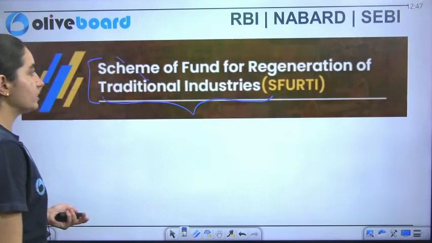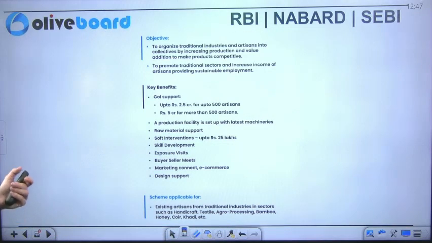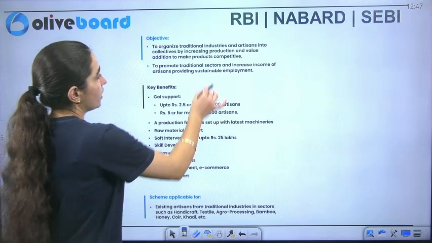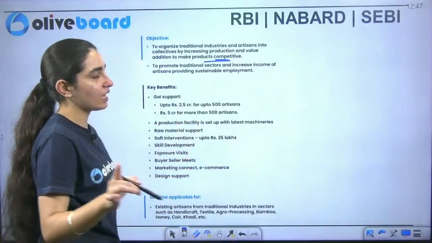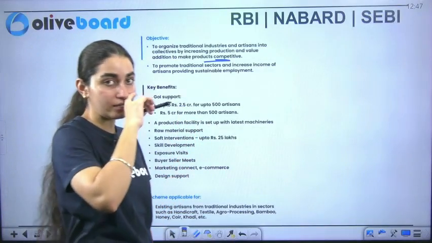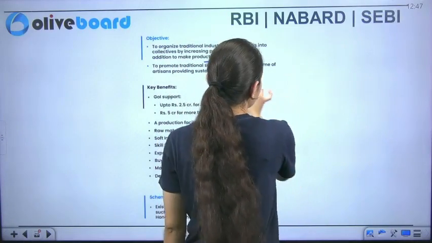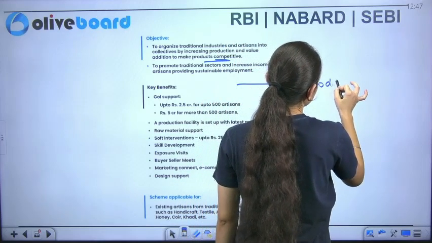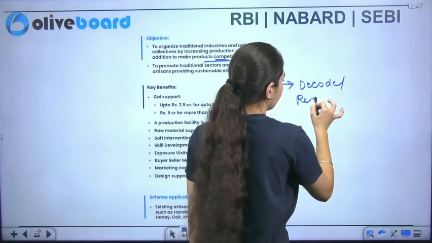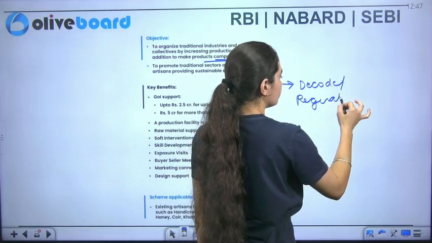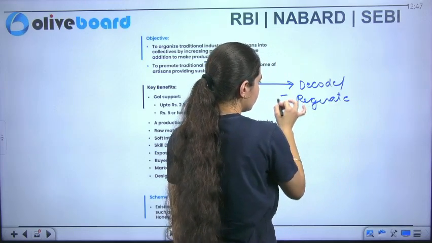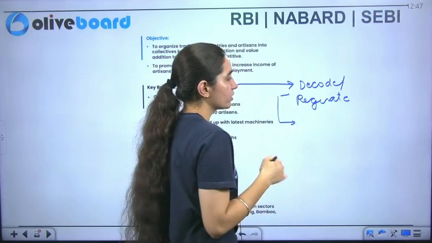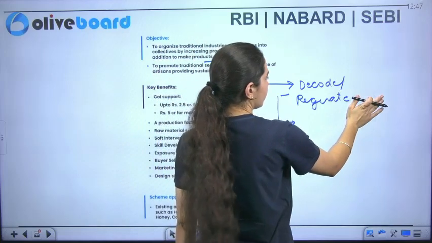Now, if I talk about the initiative which has been taken, this is to organize the traditional industries and artisans into collectives by increasing the production and value addition to make the products more competitive. I've taken an example of this village industry, like khadi and village industry. Now, what will happen here? If I'm able to regenerate my khadi and village industry, okay, this is one of the examples which I have taken. Now, what will it lead to and what kind of resources will be provided under it?